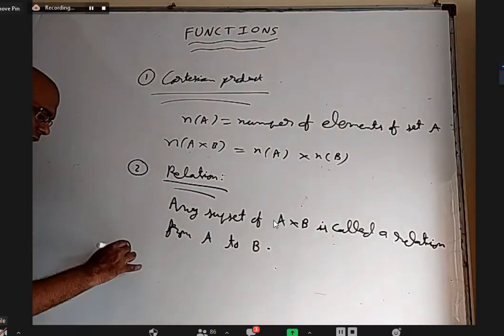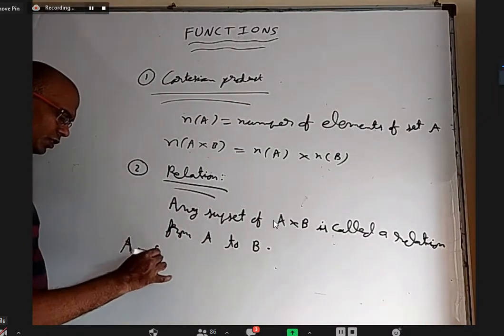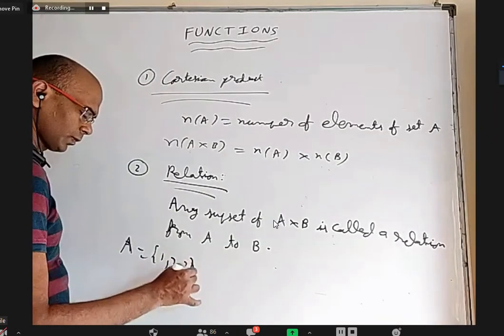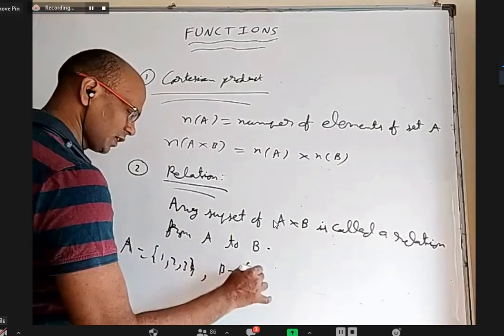For example, the same example as earlier, set A is {1, 2, 3} and set B is {a, b}.